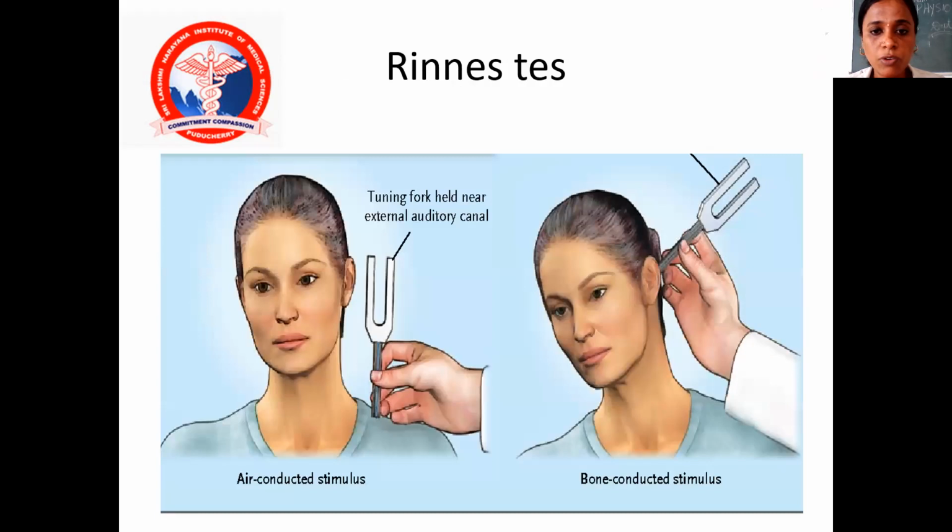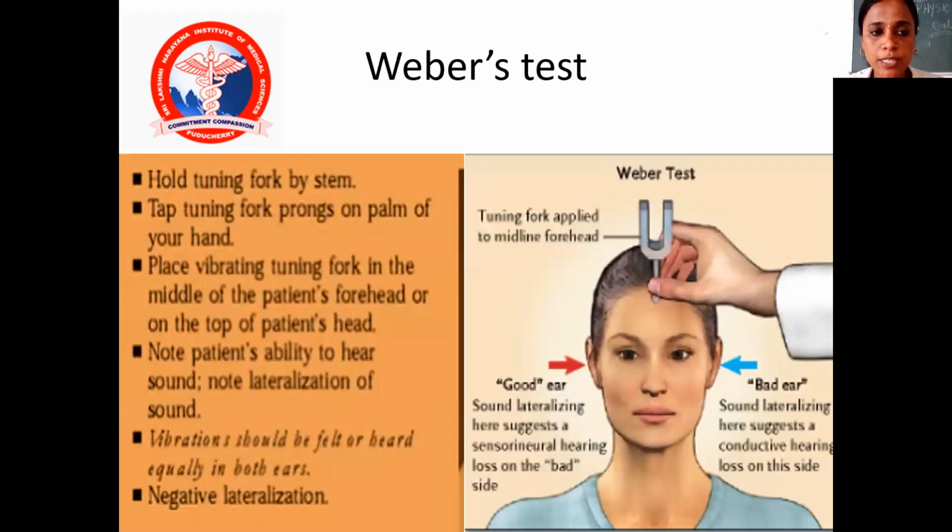In Rinne's test, the tuning fork is held near the external auditory meatus, so an air conducted stimulus and a bone conducted stimulus are given. If air conduction is better than bone conduction, it is normal. In Weber's test, what happens?